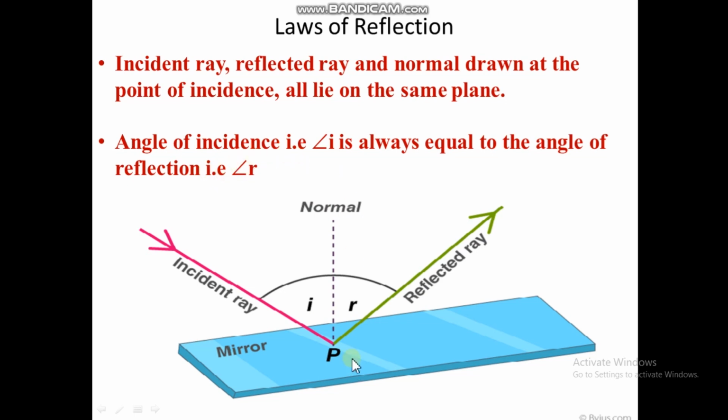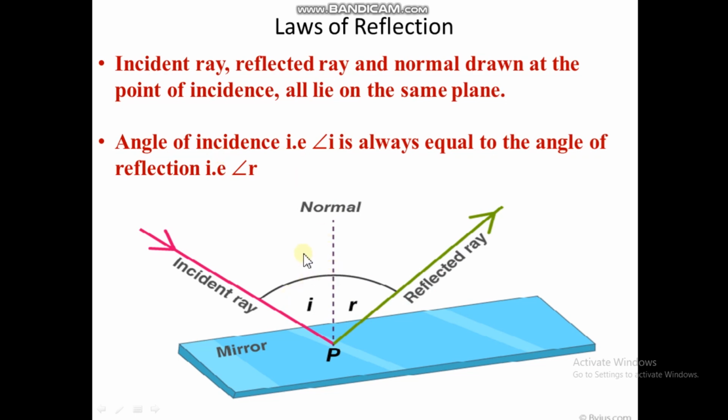Angle of incidence means the normal and the incident ray create one angle. Here you can see one angle from this incident ray to the normal. This angle is known as angle i, or the angle of incidence. And here the reflected ray creates an angle with the normal. This is known as the angle of reflection. So there are two angles, and these two angles are always equal.